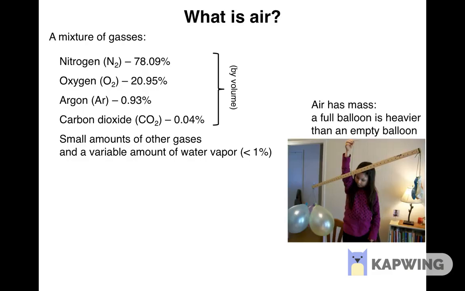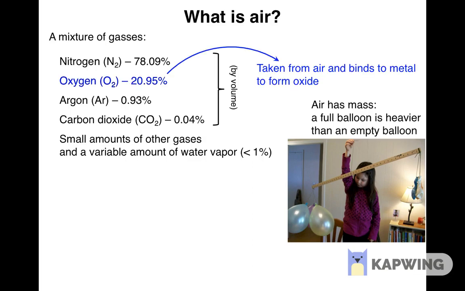You can see that by comparing the masses of a full balloon and an empty balloon. At the beginning of the experiment, the air inside the flask came straight from the atmosphere. However, when we heated the flask, some of the oxygen molecules in the air inside the flask broke up into oxygen atoms, and these oxygen atoms bound to the metal atoms to form the oxide.